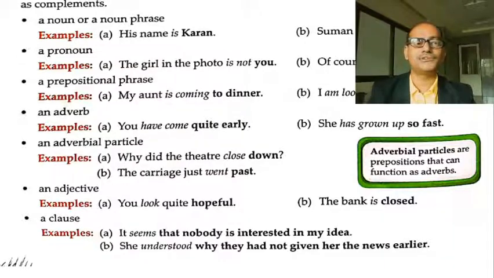Dear students, I have tried to give you a clear idea about this chapter. Now, there are some things which you have to remember. So, dear students, what actually you have to take from here? There is a concept of complete predication and incomplete predication.